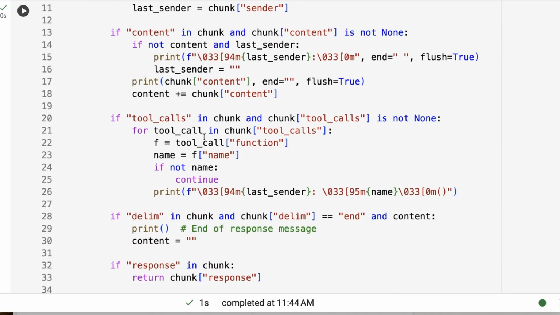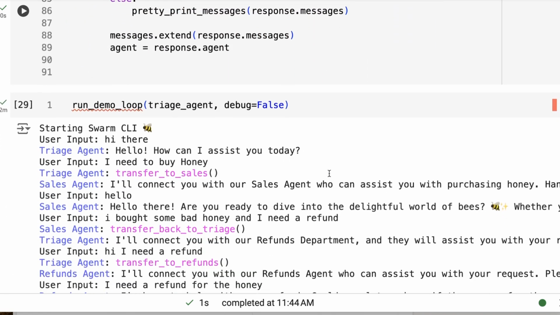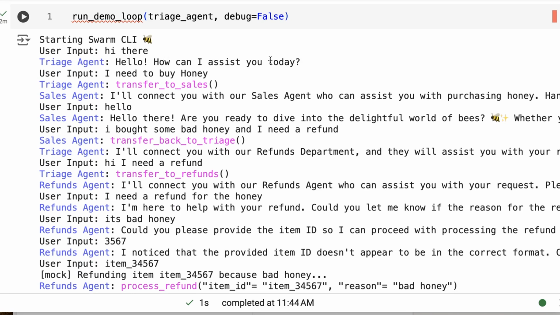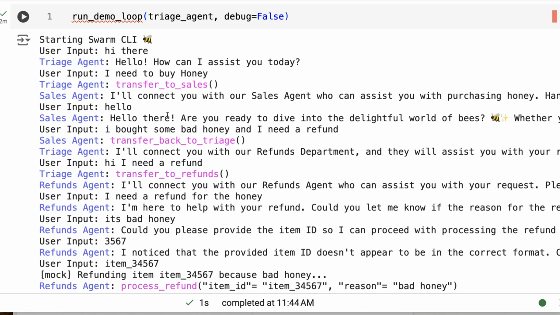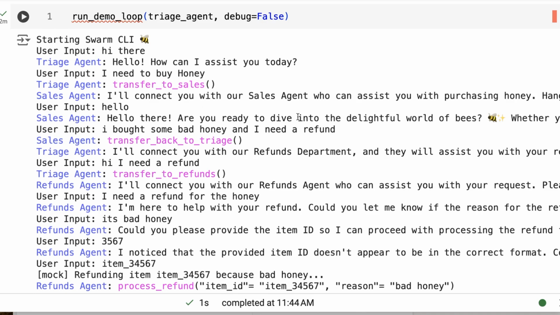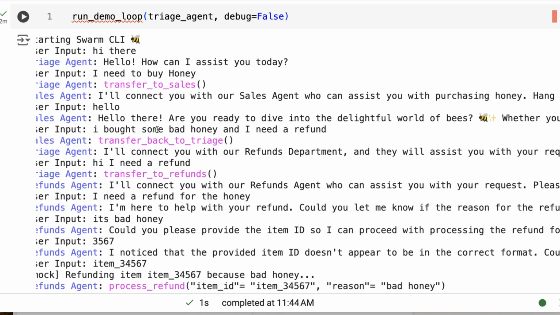If we now set it up so we can see what's going on again and run the loop, we can see that when we ask it, hello, how can I assist you today? I need to buy honey. Okay, transfer to sales. I'll connect you with our sales who can assist you with purchasing honey. Hang tight. Hello. Right, so I want to see, is it going to start again like up here? And now it's not, right? Because we're talking to a different agent. So now it's like, are you ready to dive into the wonderful world of bees? We can do that.